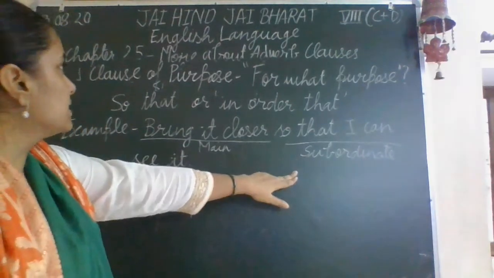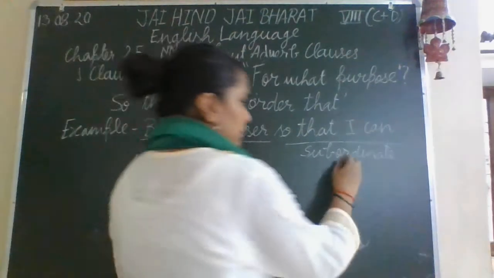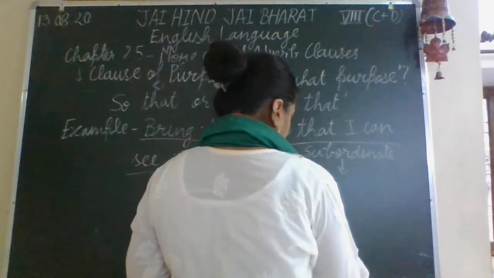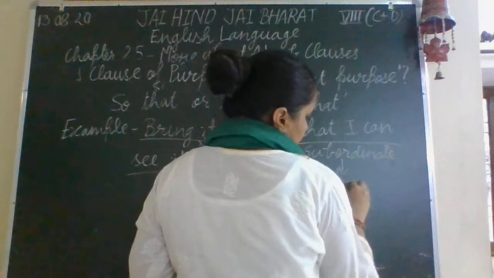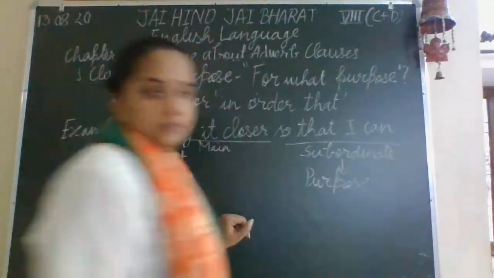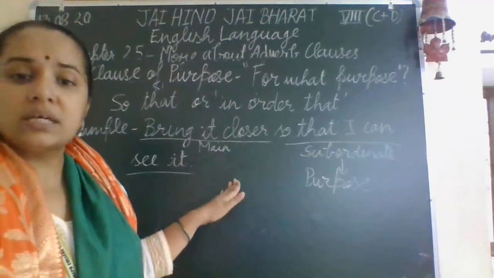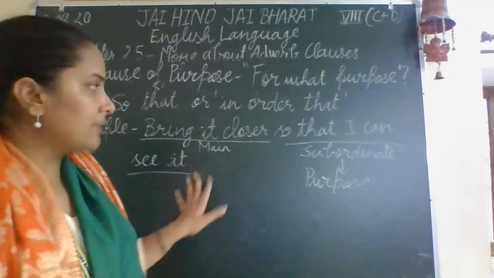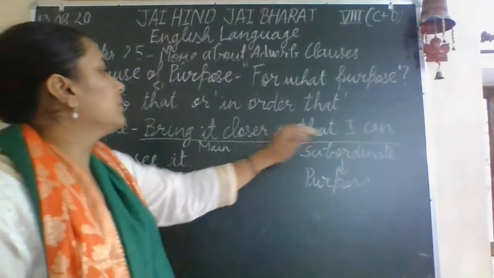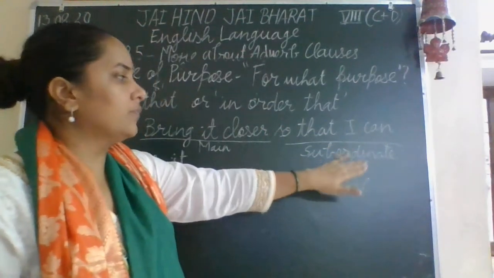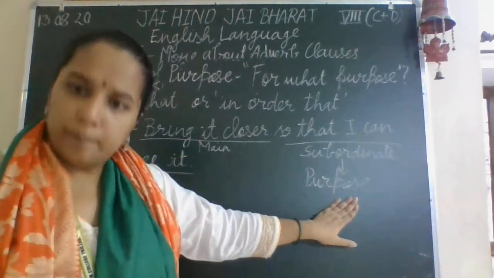So this is the clause of purpose. What is the purpose of bringing the thing closer? So that the one who is asking can see the things clearly. That is why it is the subordinate adverb clause of purpose.